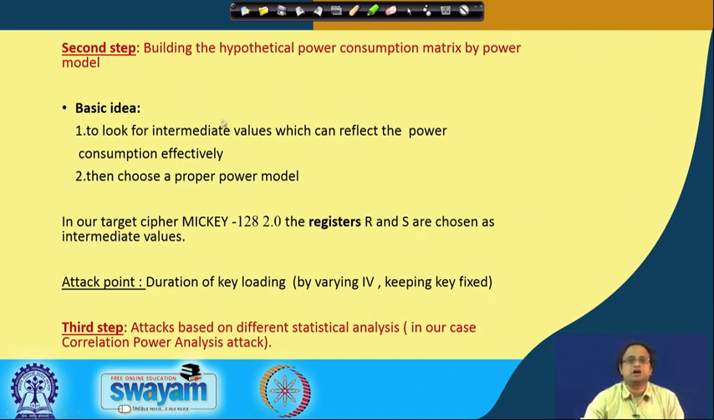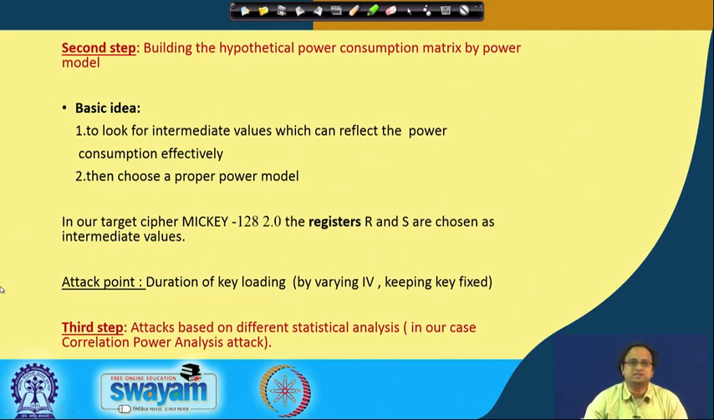So when do we attack? As we have seen, there are different phases of the stream cipher. In particular, we target the phase where we are uploading the key. The key bits are uploaded one by one. We keep the key fixed and vary the initialization vector, and we specifically target the content of register R and register S to derive the hypothetical power, and then we correlate this hypothetical power with the real power observed from our side channel acquisition.